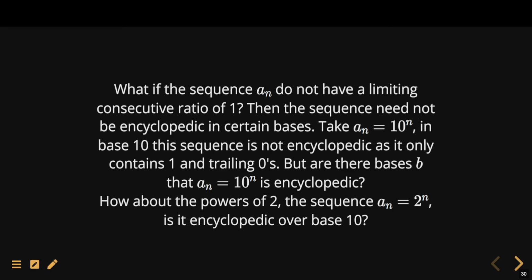But is it possible that there is another base B such that this sequence 10 to the n is encyclopedic? What about the powers of 2? Is the sequence 2 to the n encyclopedic over base 10 or over other bases? These are some questions that we can think about, but our theorem currently does not cover. So right now, what we have is this nice proposition that says if the consecutive ratio has a limit of 1, then it will be encyclopedic in all bases. But when the ratio is not equal to 1, in other cases, then we're not sure. And so we'll explore this next time.